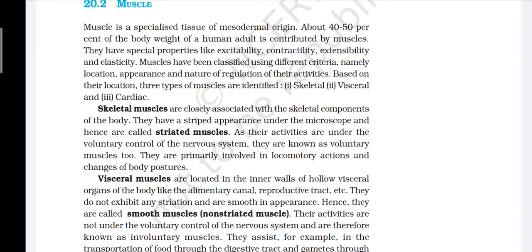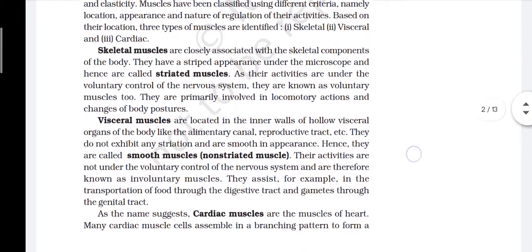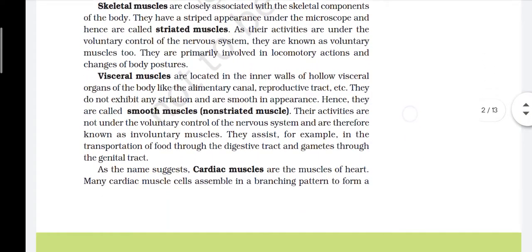Visceral muscles are located in the inner wall of hollow visceral organs of the body like the alimentary canal, reproductive tract, etc. They do not exhibit any striations and are smooth in appearance. Hence, they are called smooth muscles, non-striated muscles. Their activities are not under the voluntary control of the nervous system and are therefore known as involuntary muscles. They assist, for example, in the transportation of food through the digestive tract and gametes through the genital tract.